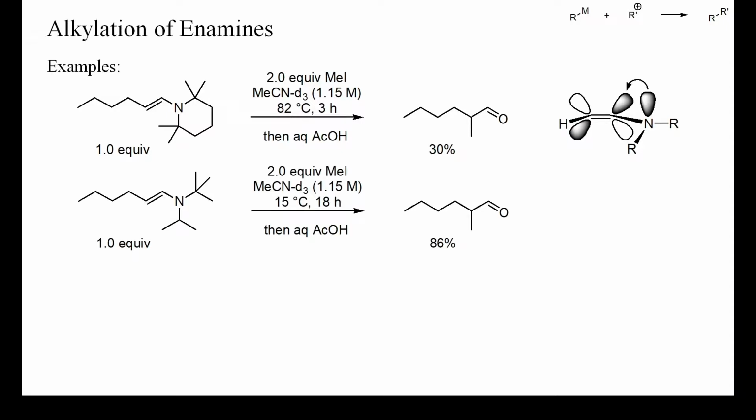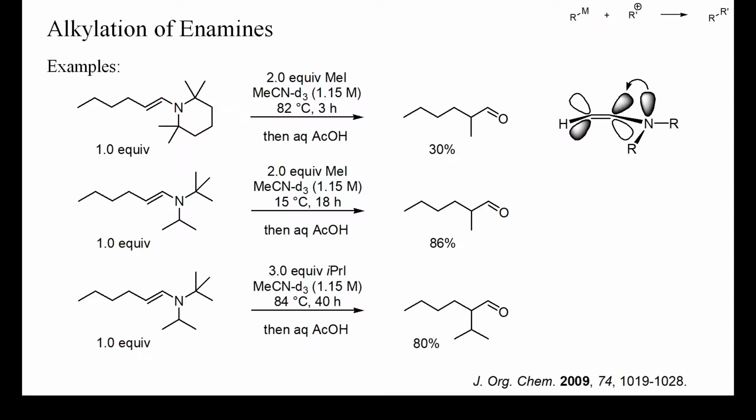A similar but slightly less crowded enamine already reacted at 15 degrees Celsius with methyl iodide and gave, after hydrolysis, a high yield of alpha-methylated aldehyde. This same enamine even reacted with isopropyl iodide, despite the high tendency of secondary alkyl halides to undergo elimination.